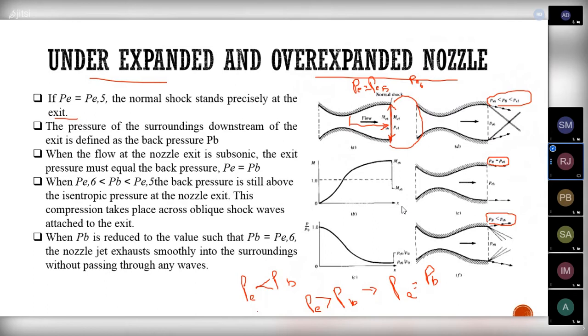So if PE equals P5, we will be getting a normal shock. After that, at the exit we will be getting reflected shocks, that is oblique shocks, and they will interact and get refracted. This is the condition where the pressure gets reduced and the Mach number gets reduced after the shocks. Here we will be getting expansion waves at the exit. After the expansion waves, we know the Mach number gets increased for this condition. So this is the thing for under expanded, over expanded, and fully expanded.